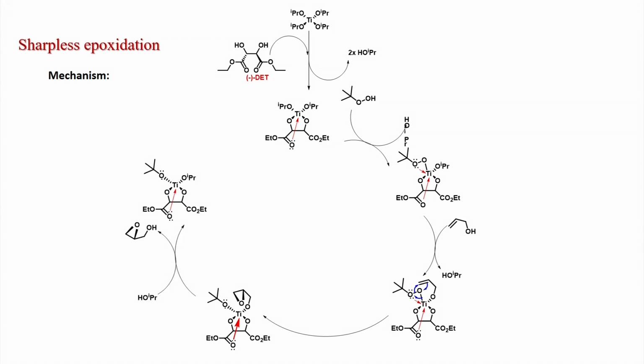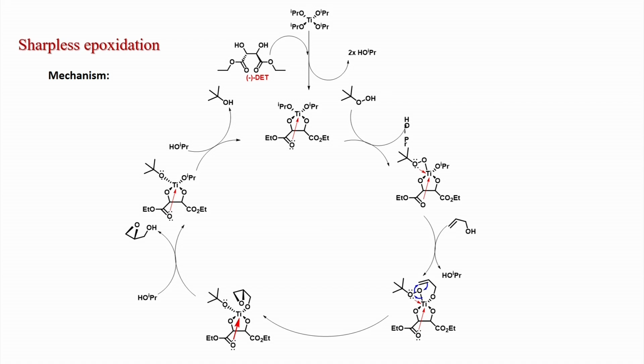After that, the isopropanol which was eliminated will come and react here now. After this desired reaction happens, you get your product, and this derivative is formed, where one isopropoxide is there, and now again one isopropanol will react. So, it will generate the tertiary butanol, and this is the pre-catalyst form.